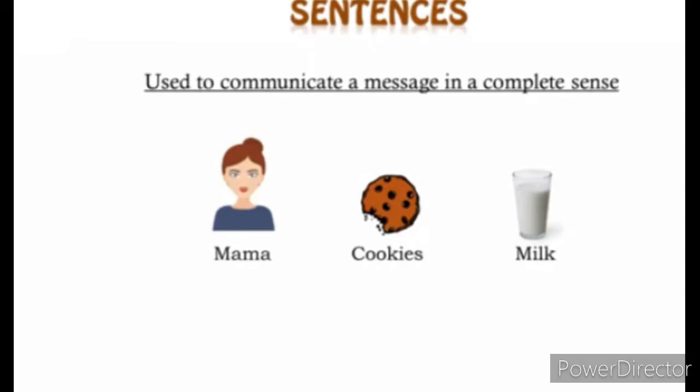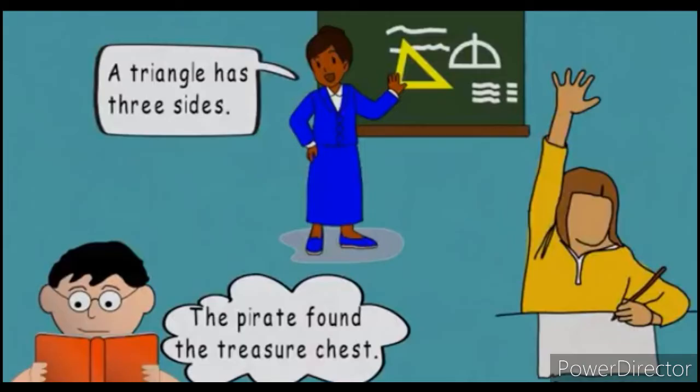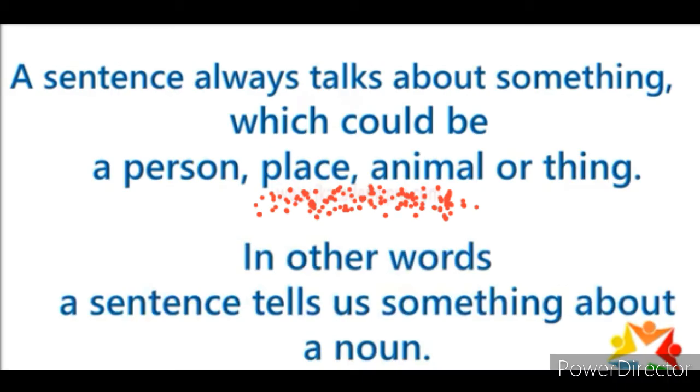Why do we use sentences when we can even use small words? It's so because we use sentences to speak, read and write, and it helps us to communicate with each other in a way that enables us to understand each other's thoughts and ideas. A sentence always talks about something which could be a person, place, animal, or thing. In other words, a sentence tells us something about a noun.